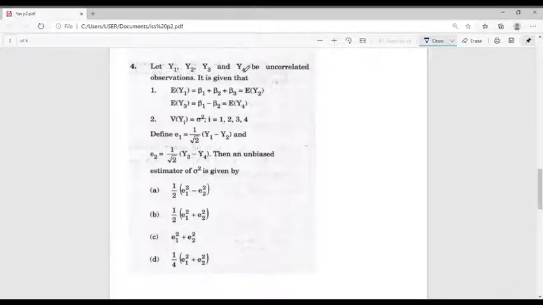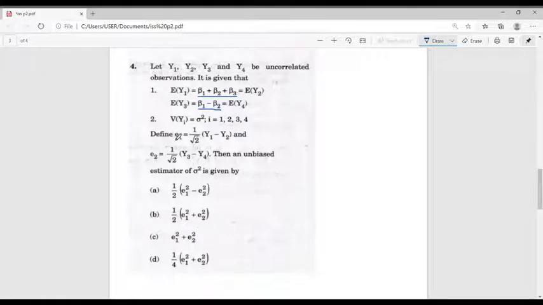Given that y1, y2, y3 and y4 are uncorrelated, and also for a linear model, these observations are normally distributed. From the information we can write y1 is normally distributed with the mean beta 1 plus beta 2 plus beta 3 and variance sigma square. Similarly for y2, and for y3 it is normally distributed with the mean beta 1 minus beta 2 and with the variance sigma square. Similarly for y4.